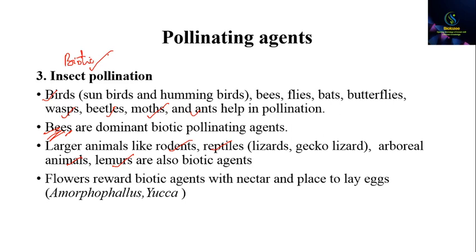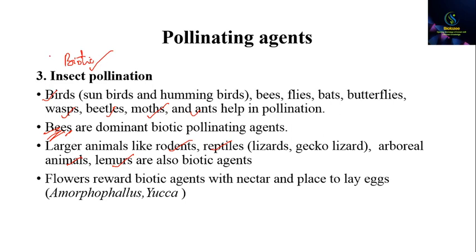When insects help the flowers in cross pollination, flowers also reward those insects with sweet nectar. So bees are rewarded by this nectar, and they use that nectar to form honey that we also consume. Okay, so this is the whole process that happens in pollination with the help of insects or biotic pollinators.